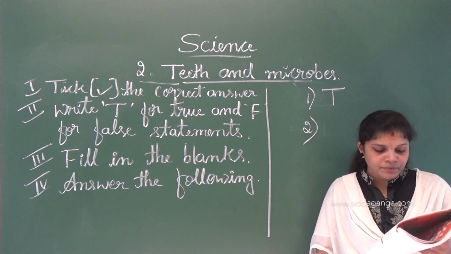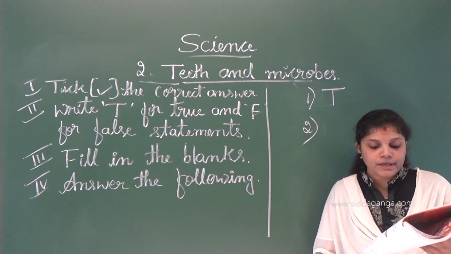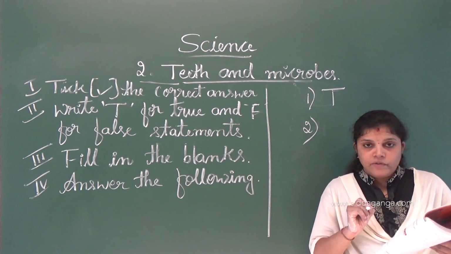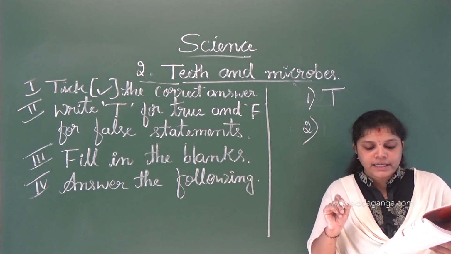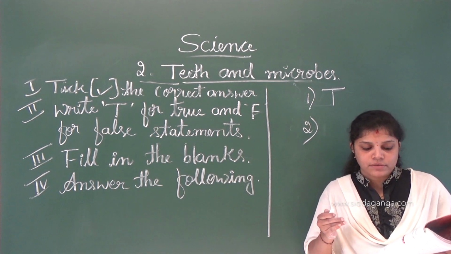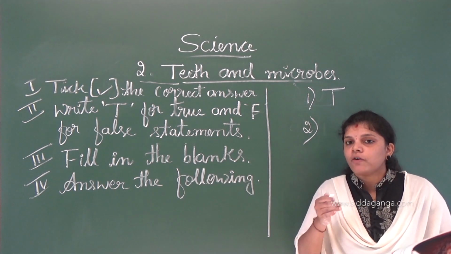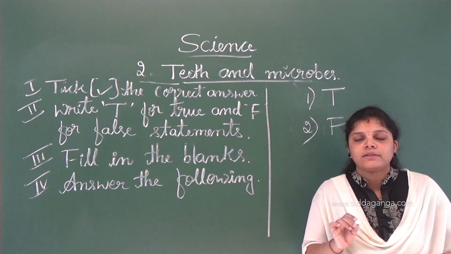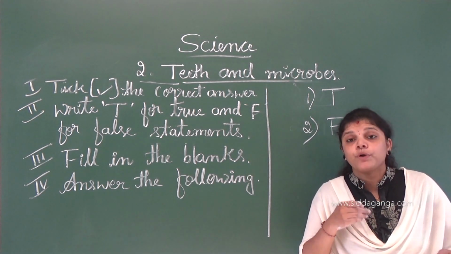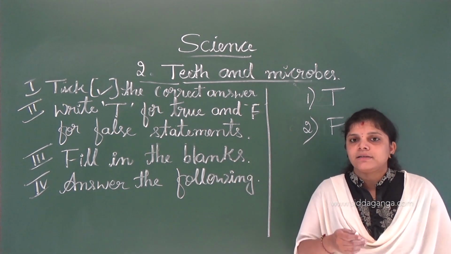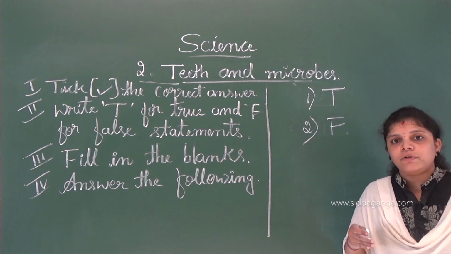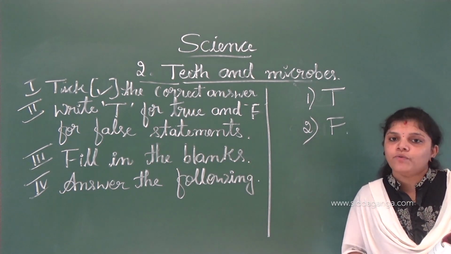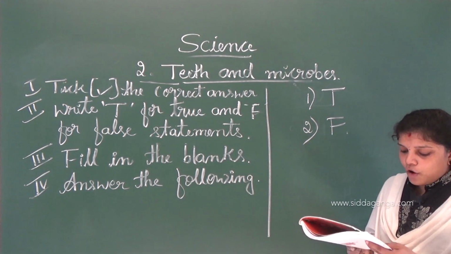And second one, our tongue does not touch the teeth while pronouncing certain words. Wrong means it's false. Why? Our tongue touches the teeth while pronouncing certain words. So this statement is false. So which one is correct? Our tongue touches the teeth while pronouncing certain words.